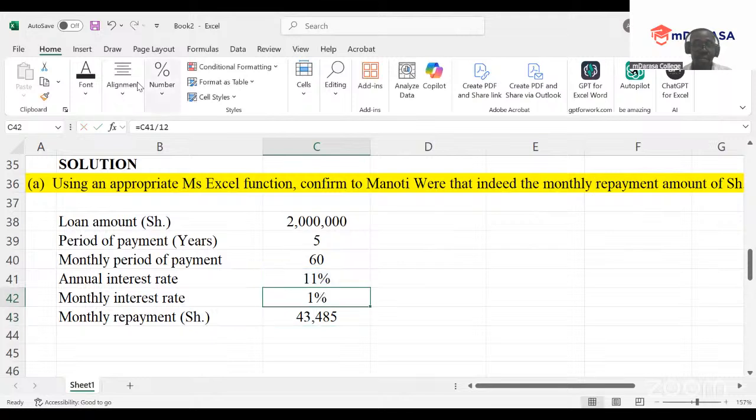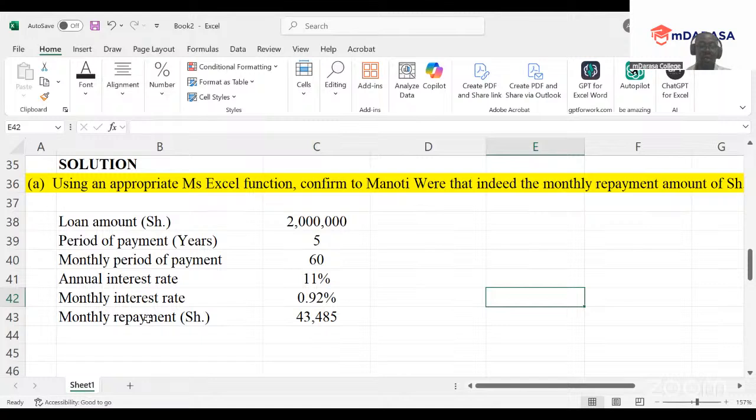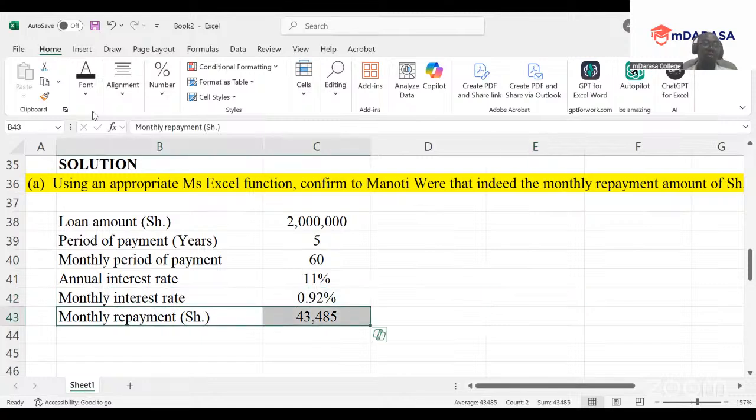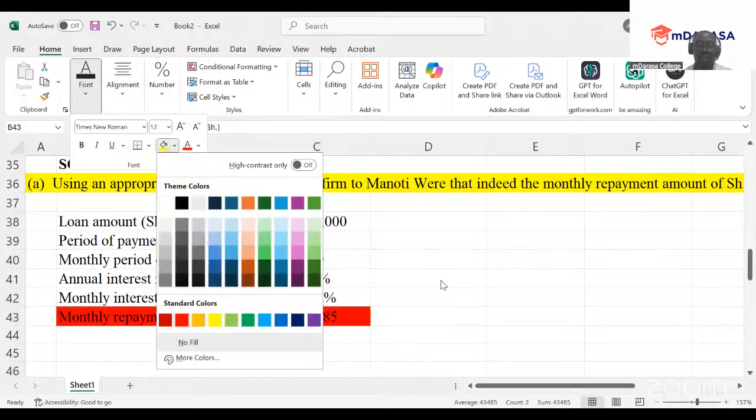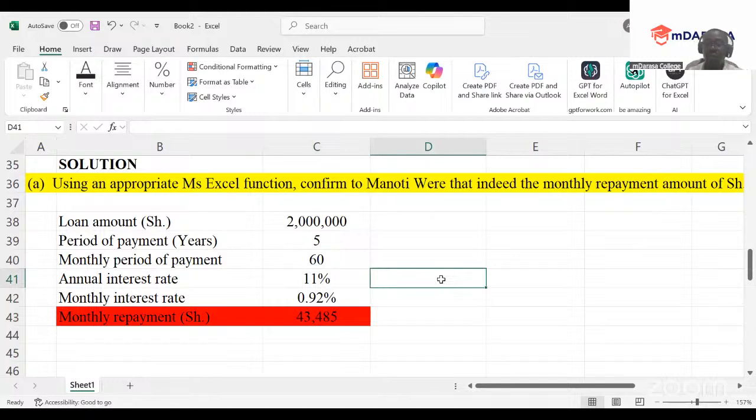So on a monthly basis, then we should be talking about 0.9% on that case. So the good examiner wants us to prove that whatever was given was actually the case. You want us to arrive at this value here, 43,485. That is what the good examiner wants us to arrive at.